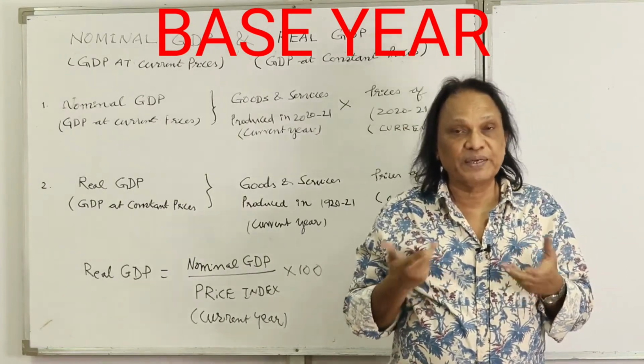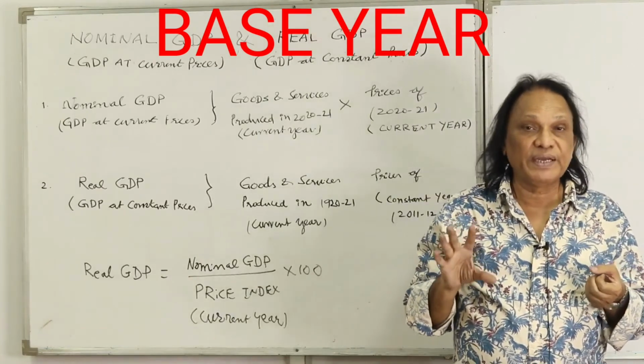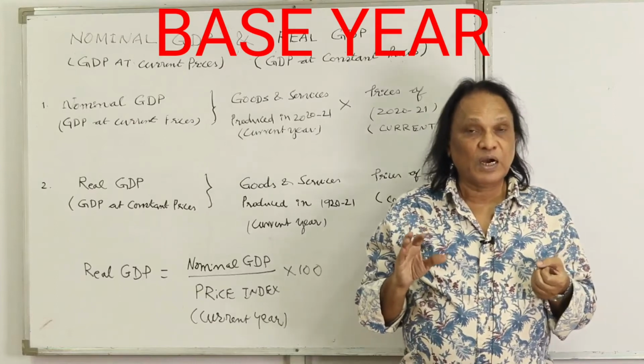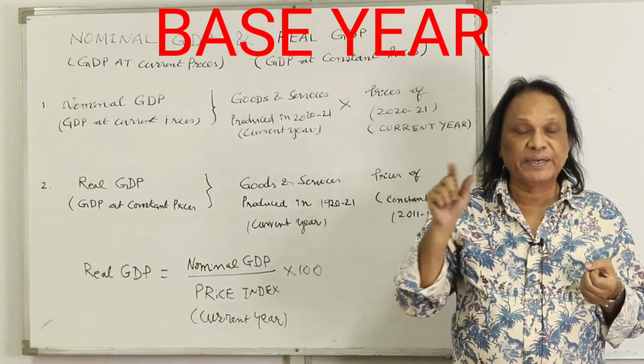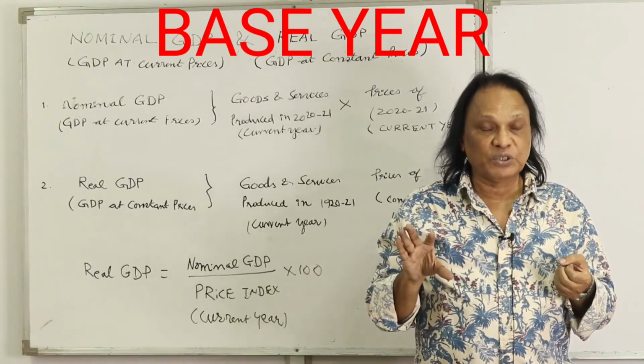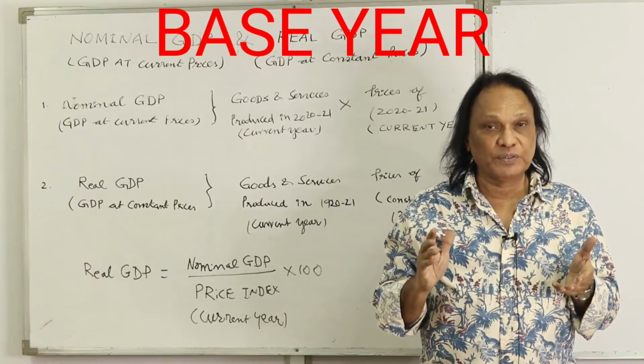Maybe the price of a pen in 2011-12 was only 50 rupees. So how much does it come out to be? 10 into rupees 50, that comes out to be 500. So real GDP is 500 and nominal GDP is 1000.